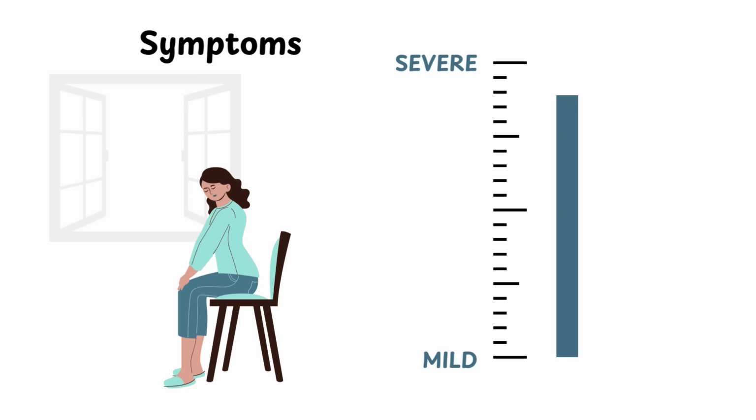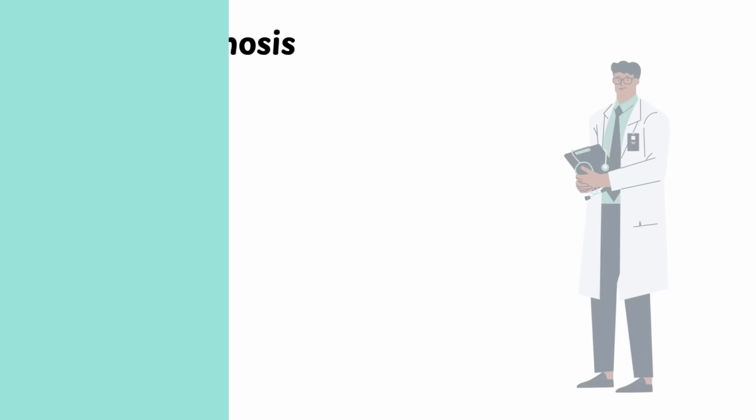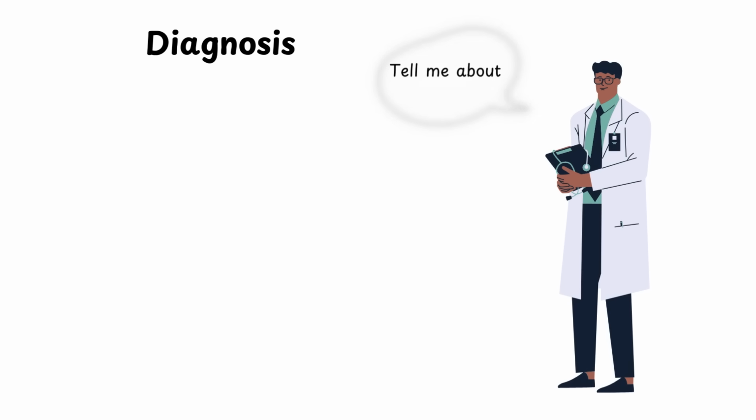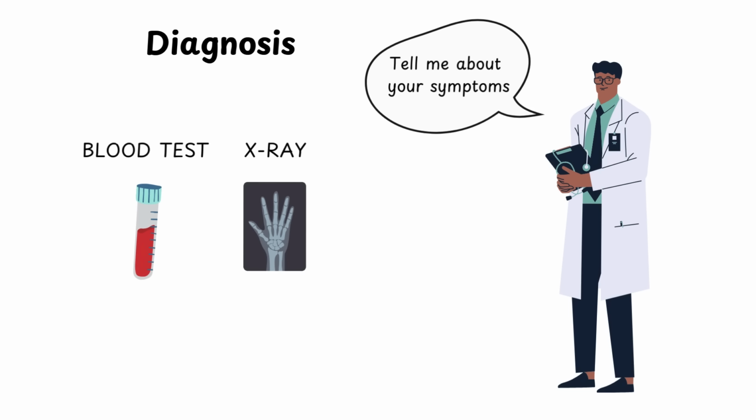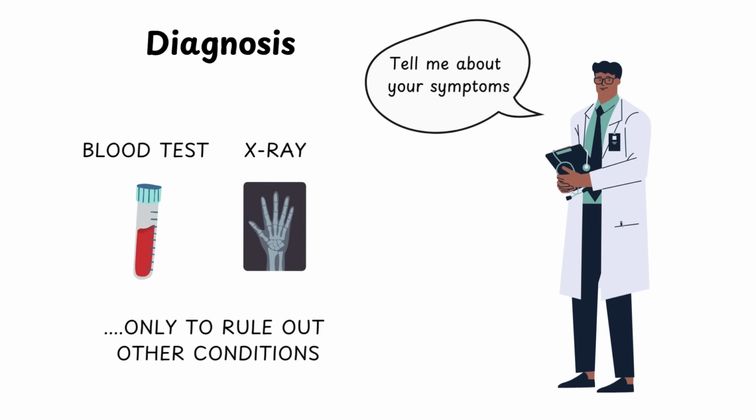Your GP or other healthcare provider can usually diagnose osteoarthritis just by hearing about your symptoms. If they are not sure about what is causing the joint pain, they may use imaging and lab tests, such as x-rays or blood tests, to rule out other conditions, such as other types of arthritis. However, this is rarely needed.